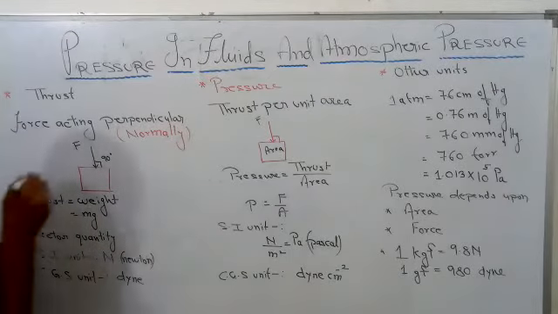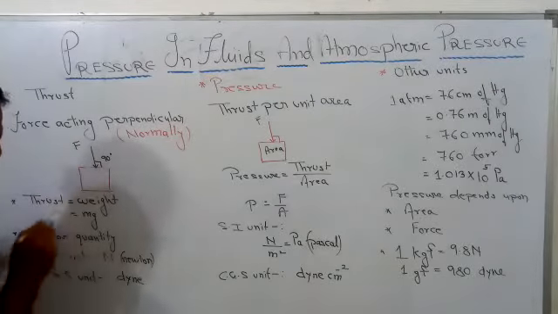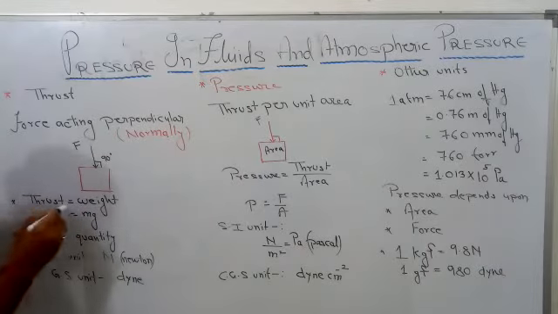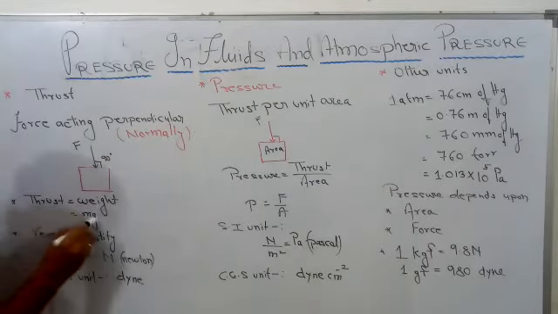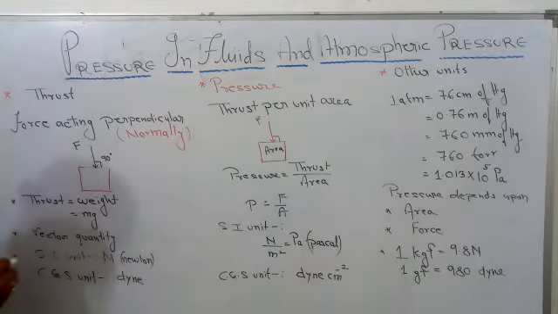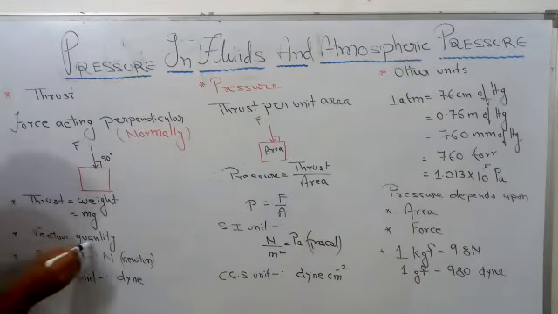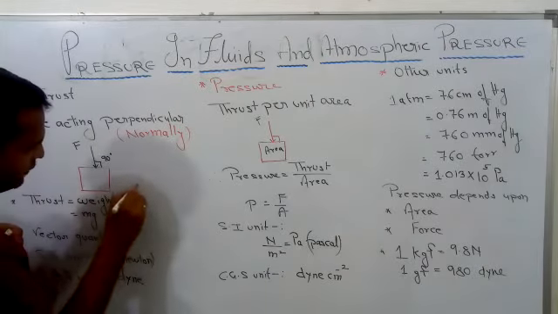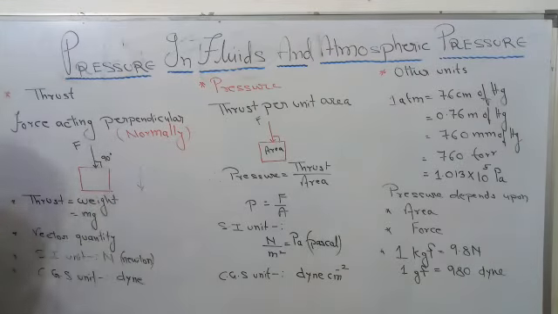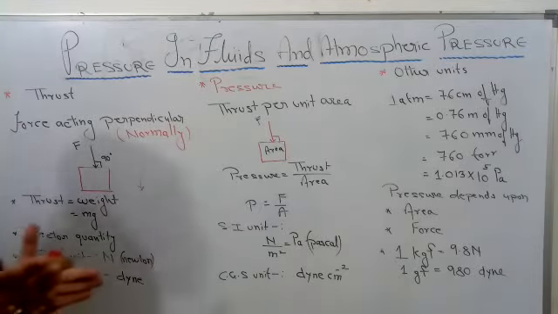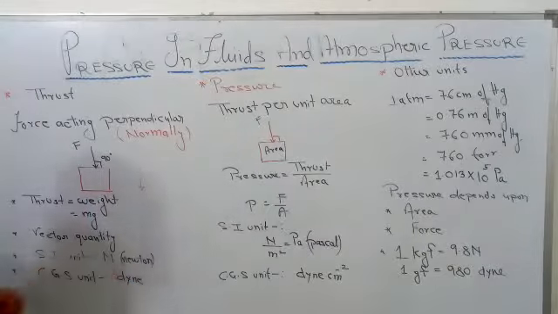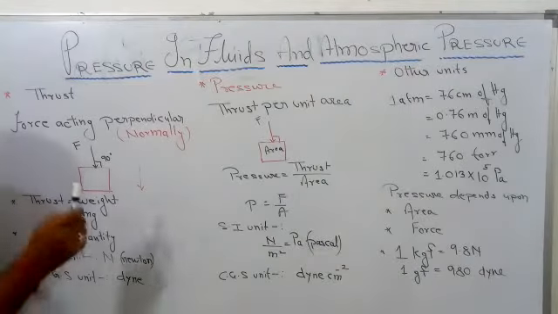So let's make a 90-degree angle with the surface. Thrust equals weight equals mg. Thrust is a vector quantity because it has direction, downward. SI unit: since it is a special type of force, its unit is also Newton. And CGS unit is dyne.